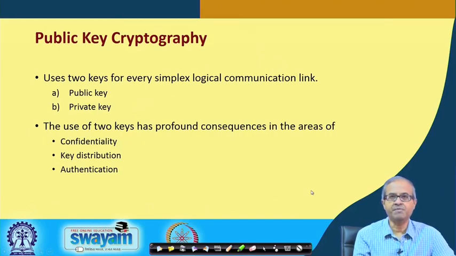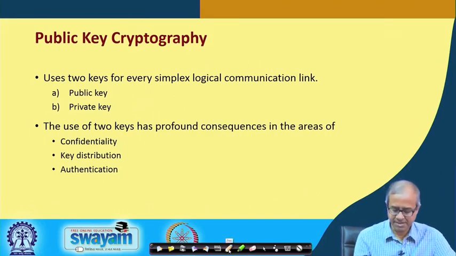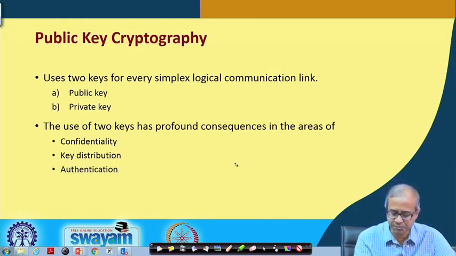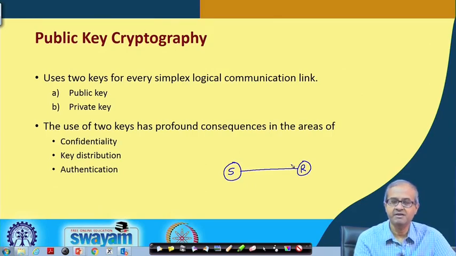Now, talking about public key cryptography, here the concept is slightly different from symmetric key cryptography. In symmetric key cryptography, what is happening? There was a sender, there was a receiver, there was a communication channel. So, you define a secret key which was shared by both the parties. This was what was happening in symmetric key systems.